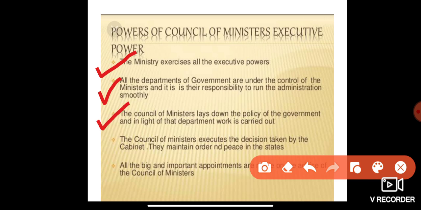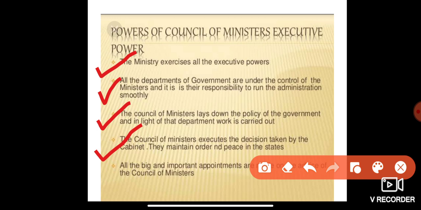The Council of Ministers lays down the policy of government, and in light of that, the department's work is carried out. The Council of Ministers also executes the decisions taken by the cabinet.